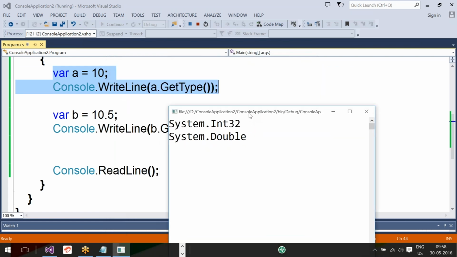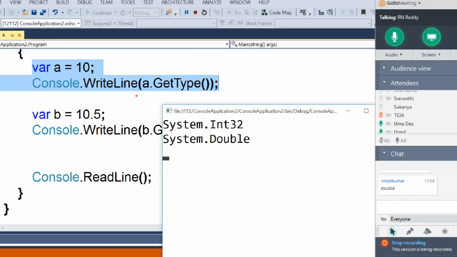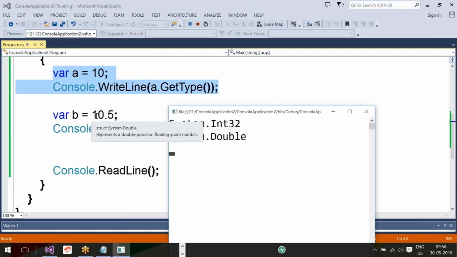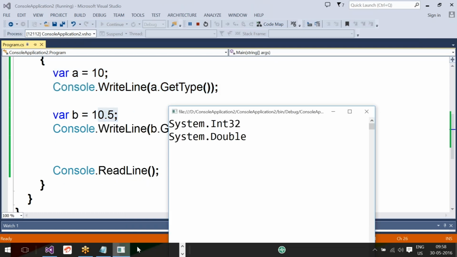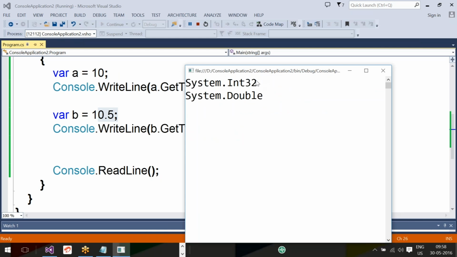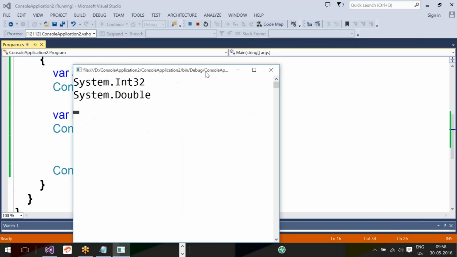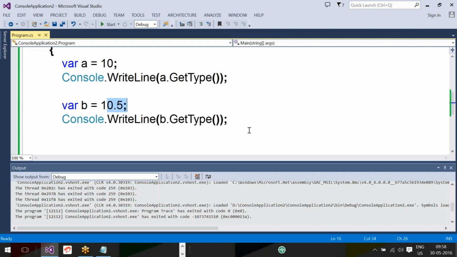The GetType method will return the base type of the given variable's type. The given variable is a, and a's type is integer. The integer base type is System.Int32. That's why the GetType method returns the base type of the variable's type. Now coming to var b = 10.5. 10.5 is floating data, and the default floating data type is double, so b is acting like a double. Console.WriteLine(b.GetType()) gives System.Double. Okay, so that is the story about implicit typed variables and the GetType method.